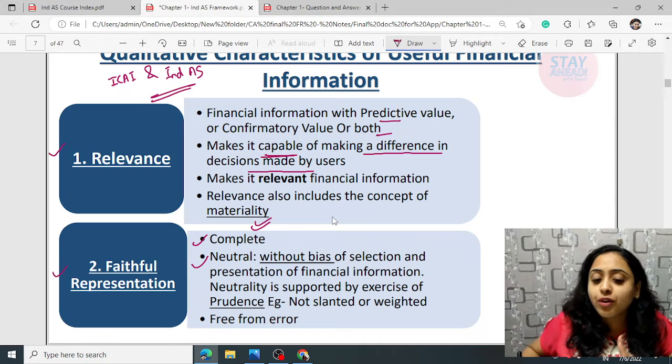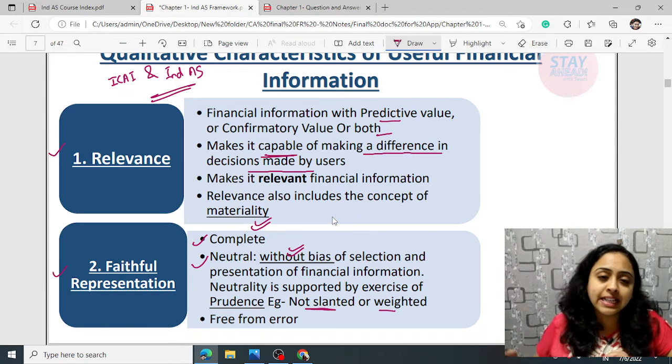It should be free from bias. Okay, without bias of selection and presentation of financial information. Neutrality is supported by exercise of prudence. For example, not slanted, weighted, bold, colored, highlighted, etc. And thirdly, it should be free from errors.